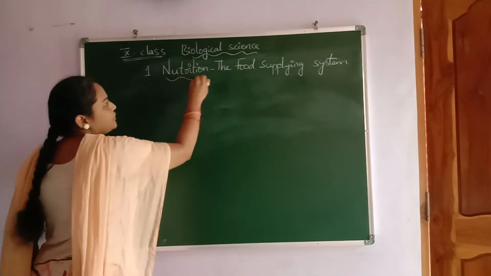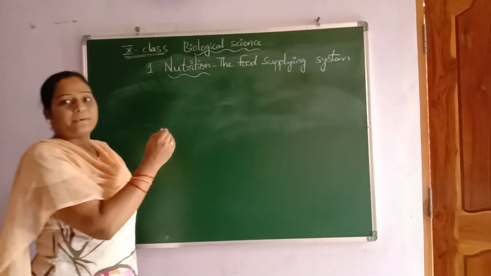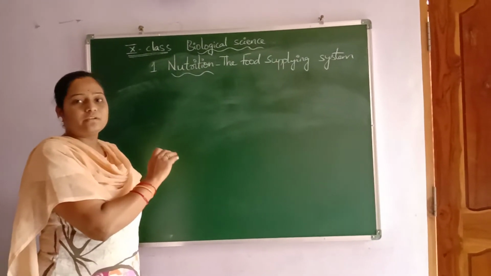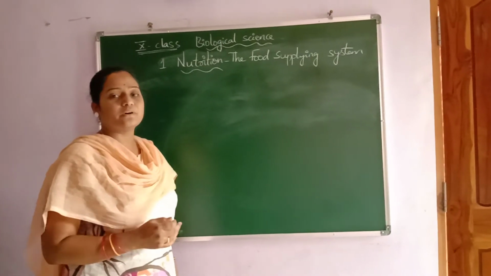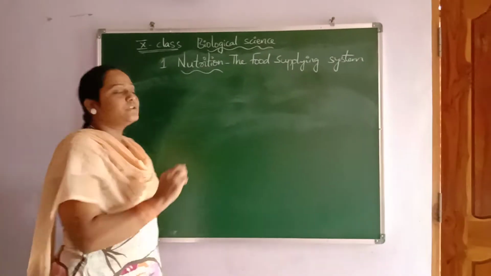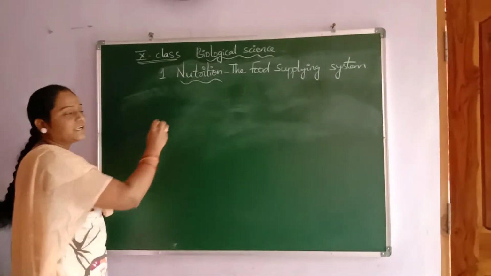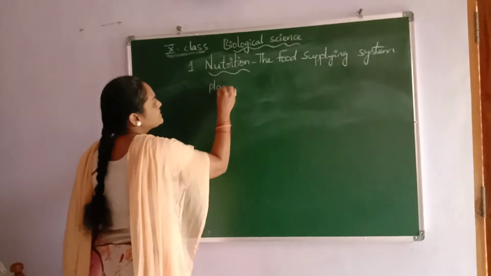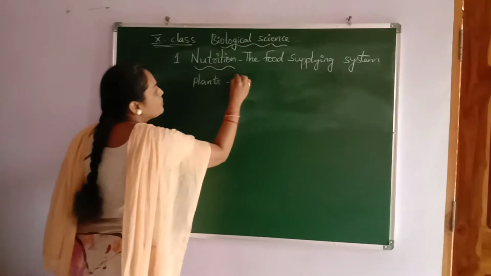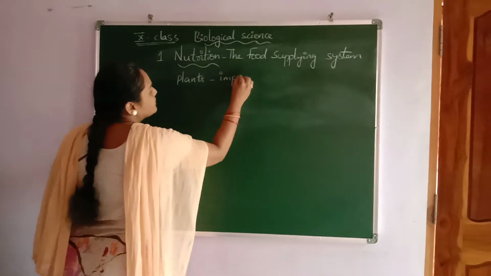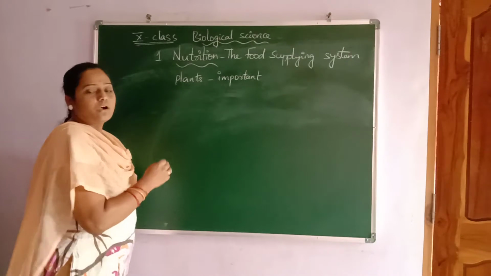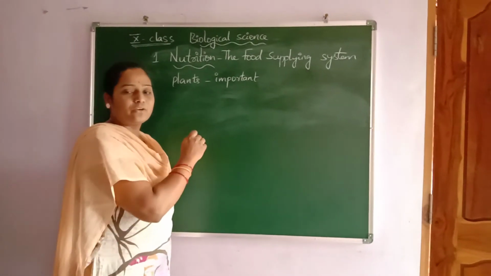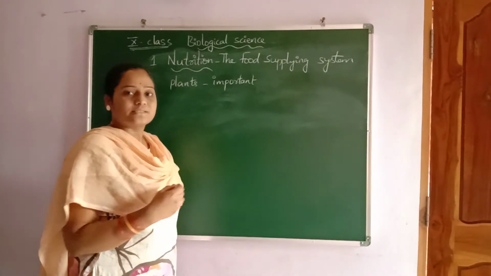So here the word nutrition means the food that is needed for our body or for any living organism for growth and repair. From where is this nutrition coming for us? From plants. So plants are the most important thing in our life. Directly or indirectly we are depending on plants only for our survival.